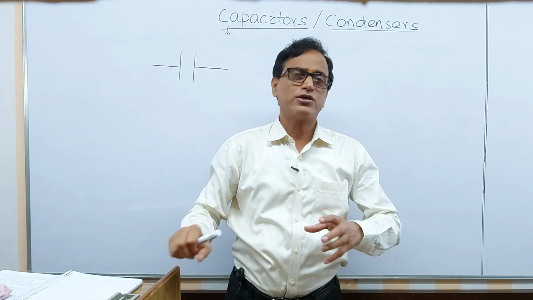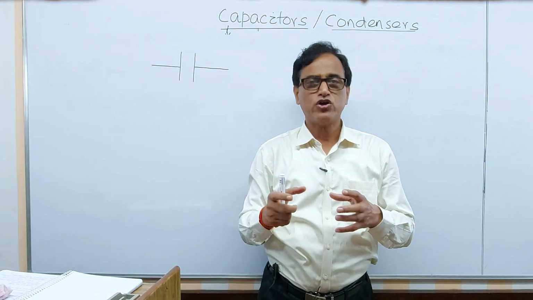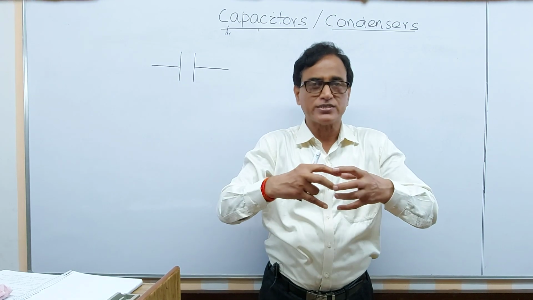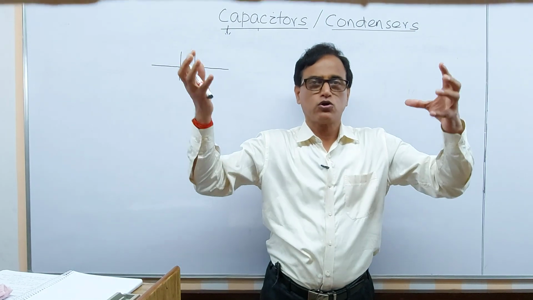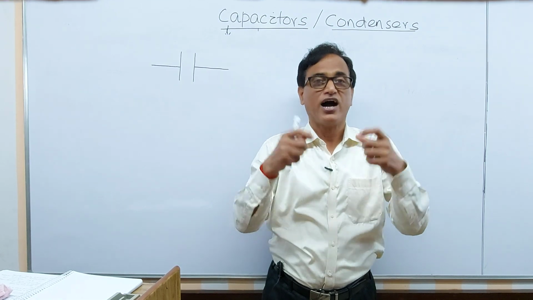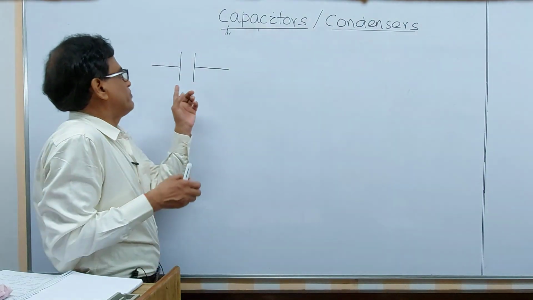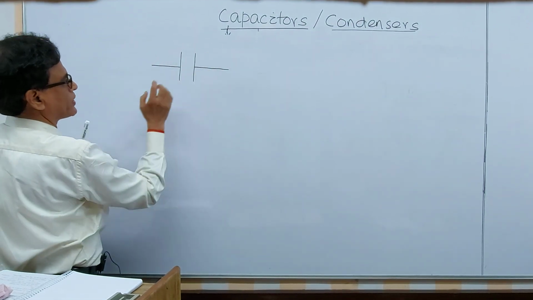You have plenty of examples, in electric motors and electric fans we have capacitors. The basic aim is that it will store the charge and can release the charge at once. It will store the charge and release it at once, meaning whenever we need high current, we can use the capacitor. So here, a capacitor, by construction, is two conductors separated by an insulator.